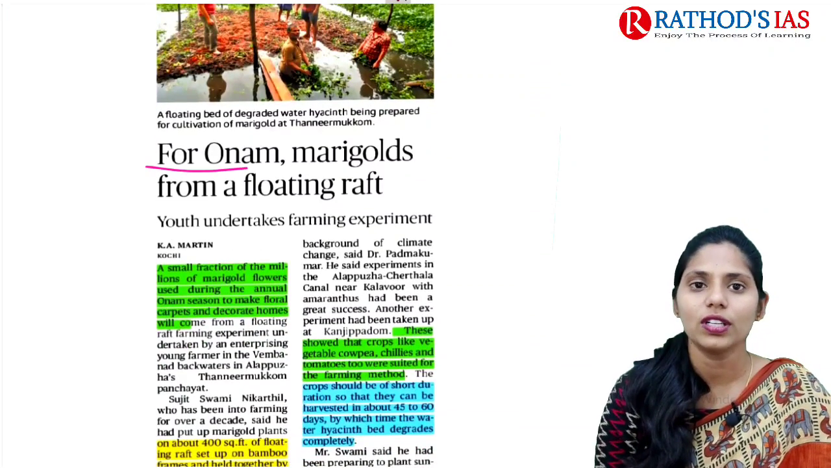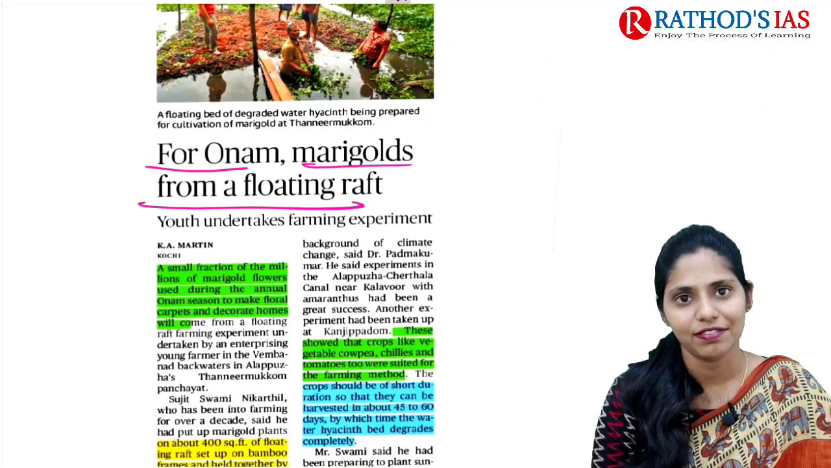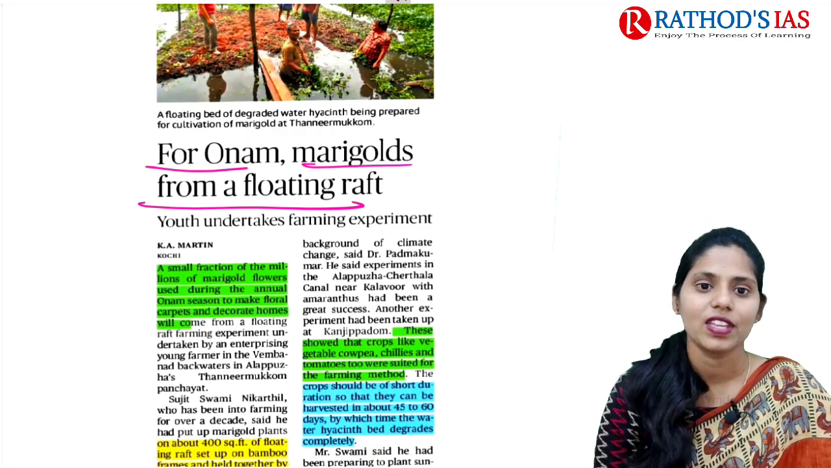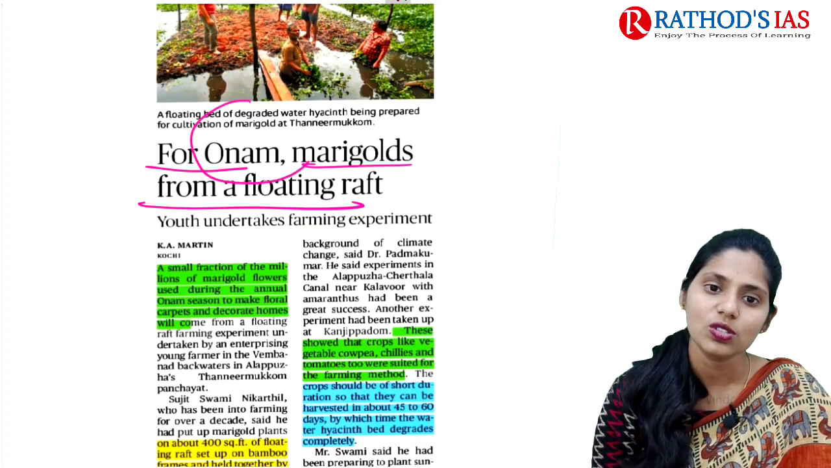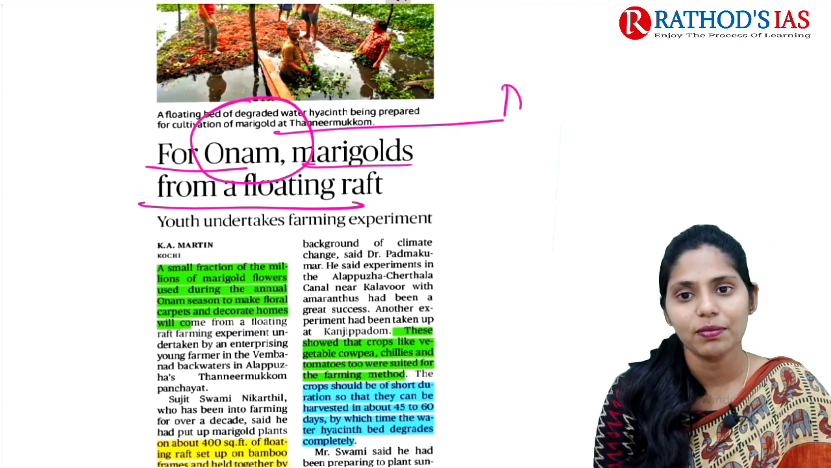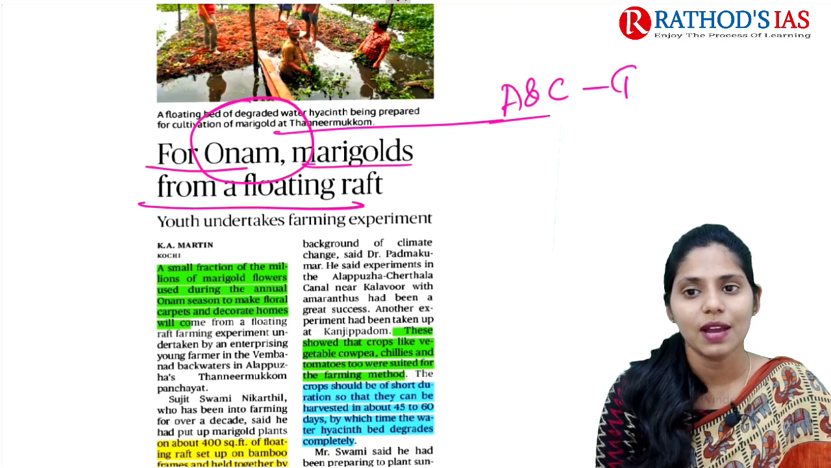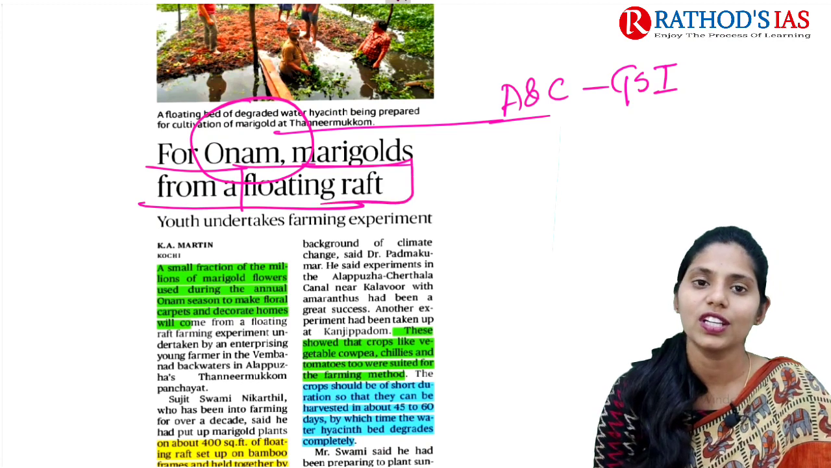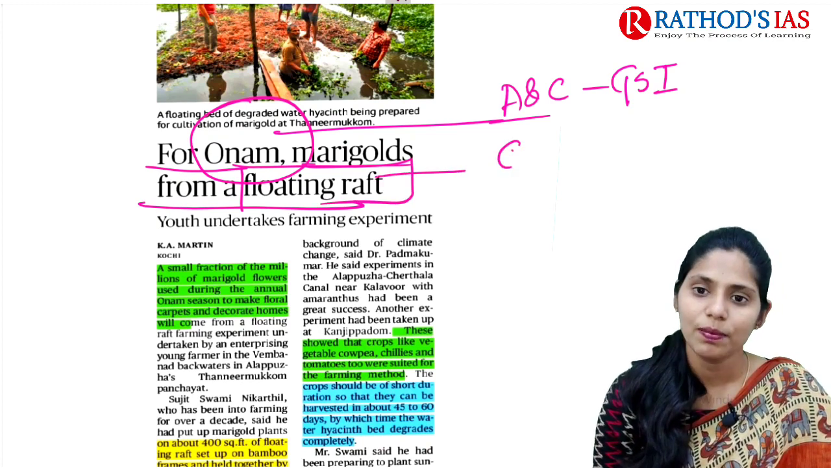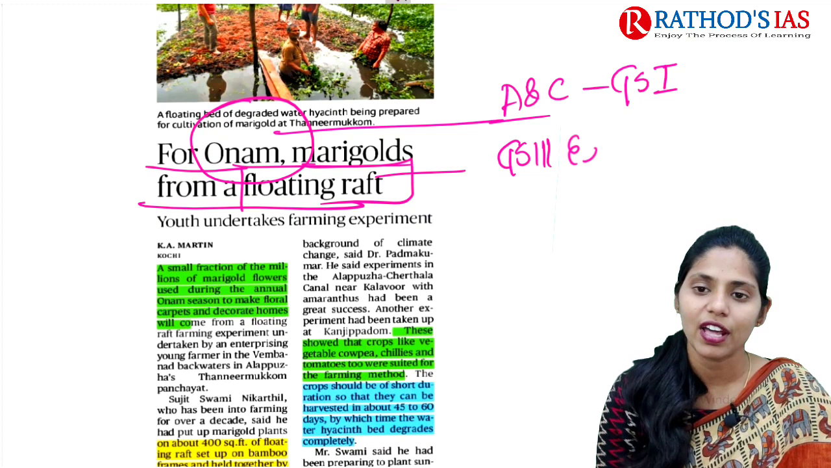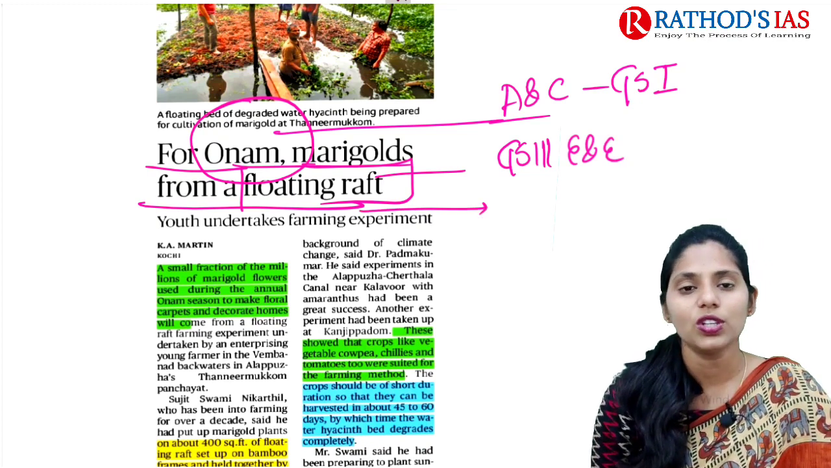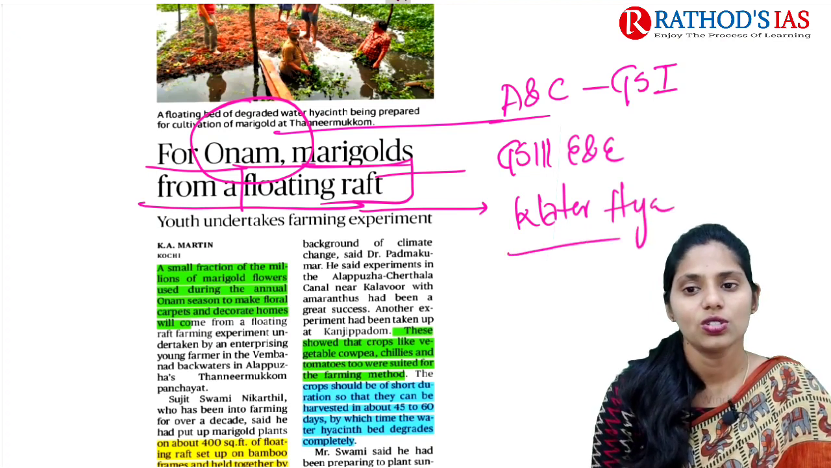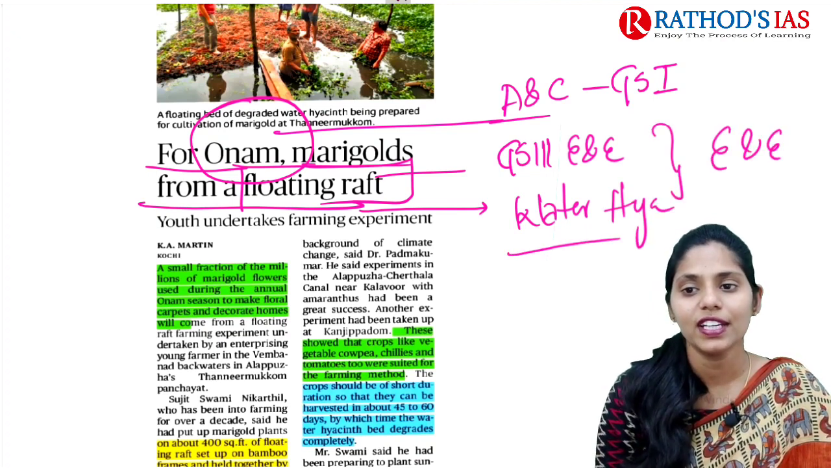The title says, for Onam, marigolds from a floating raft. This article mainly talks about three important concepts. The first one is that you need to know what the Onam festival is. That will be important from the art and culture point of view, which comes under GS Paper 1. The second one is that you need to know what a floating raft is. This will be important regarding GS Paper 3 under environment and ecology. And one more thing you need to know here is water hyacinth. These two are important regarding environment and ecology.